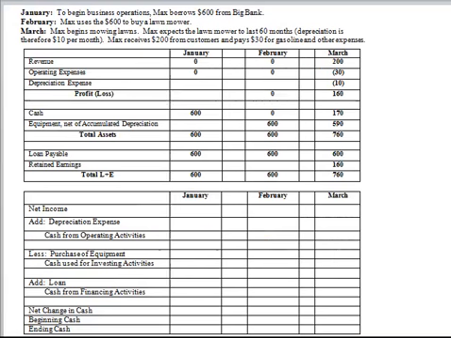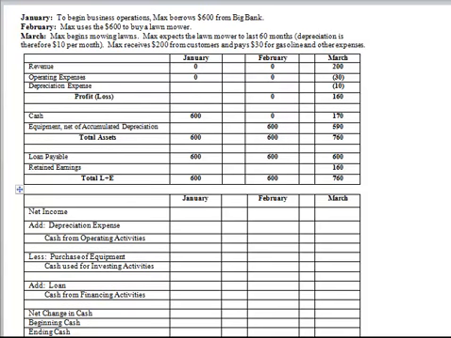Let's examine an example. Let's assume that to begin business operations, Max borrows $600 from the bank. He then uses the $600 to buy a lawnmower. And then in the third month, March, Max begins his mowing operation. Max expects the lawnmower to last for 60 months, so in March he begins depreciating the lawnmower at a rate of $10 per month.